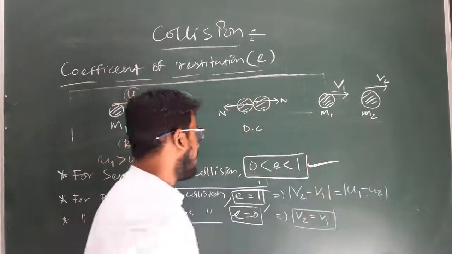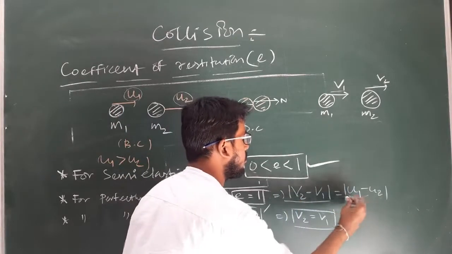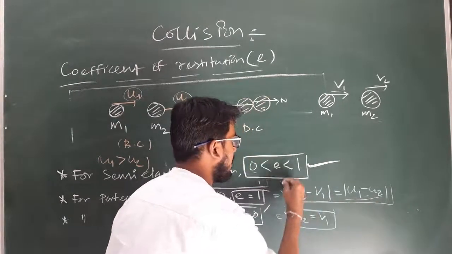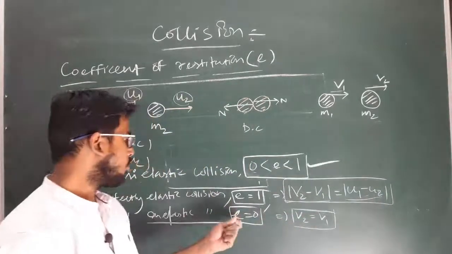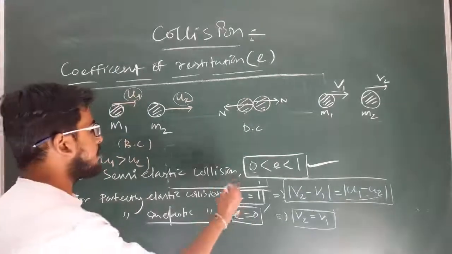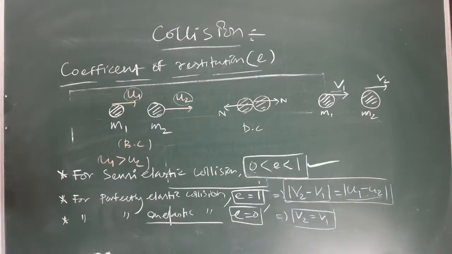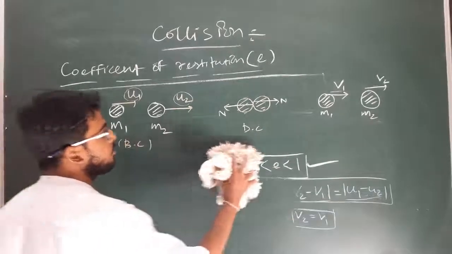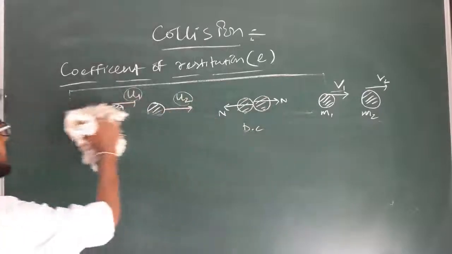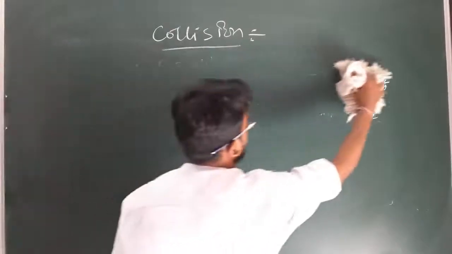For perfectly elastic, the coefficient of restitution is 1. That means the relative velocity of separation is equal to the relative velocity of approach. For perfectly inelastic, as the velocity of separation of both objects is equal, the coefficient of restitution will be 0. And for semi-elastic, the coefficient of restitution lies between 0 and 1. Clear? The coefficient of restitution has no unit and no dimension, because it is a ratio of two relative velocities. Clear?